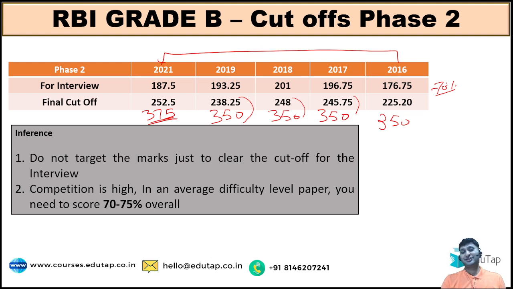Here 70% is going. Try to understand the reason. No doubt there is competition, but cutoffs are going so high because the exam is testing you at a basic level. People are scoring a lot of marks. Questions are not very difficult. I want to make you understand that you don't have to do a PhD in finance or economics.